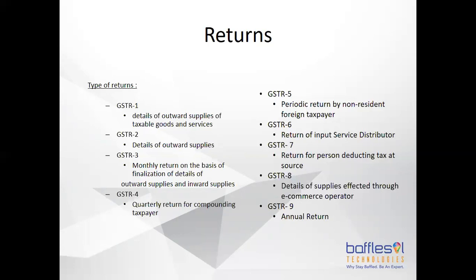So likewise, you can see there are a number of returns that you may have to file, and the more complex business you are in, in terms of diversification, the more returns you add to the kitty. So you should definitely have a system that helps you automate the whole process, because if you don't, you may have to double your strength just to manage the returns. So please make sure your software supports it and gives you the right information with the click of a button, in terms of returns that can be processed, validated, and filed.